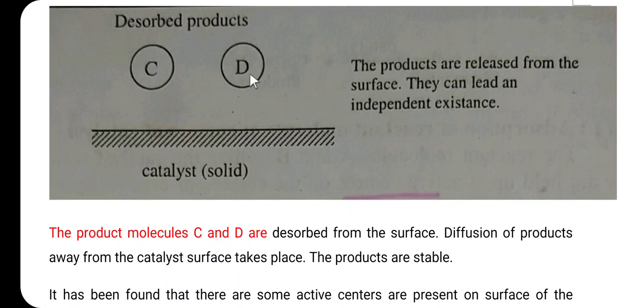So here C and D are the products. The products are released from the surface, and they can lead an independent existence. This is step number 4. In this way, the phenomenon of adsorption is used in catalysis. A and B are the reactants, and they are converted into C and D by using the four steps.